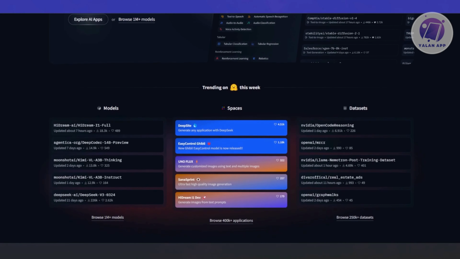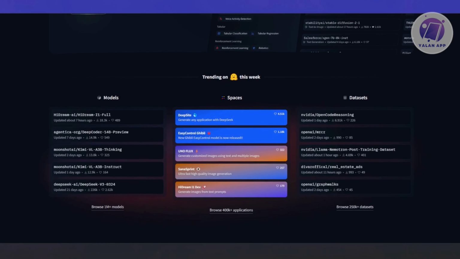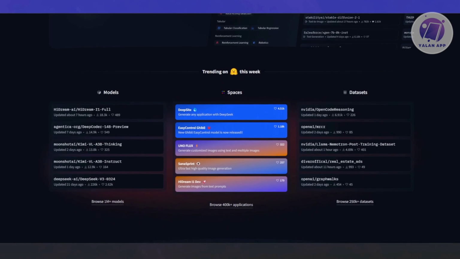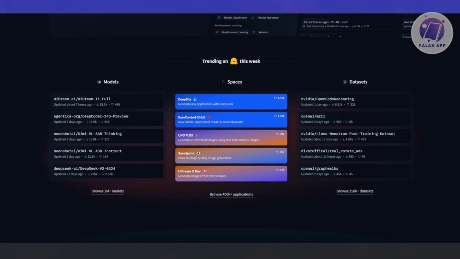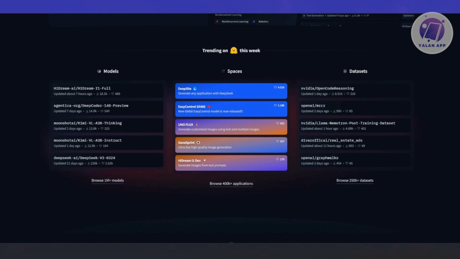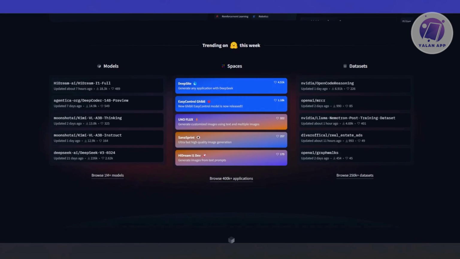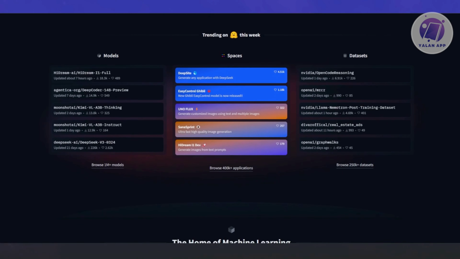It's not just open source enthusiasts using it. We're talking about Google, Amazon, Meta, Microsoft. They're all on the platform as well. But Hugging Face isn't just about models. It's three things. First is models, the main attraction. You can search by category like image or text, pick one, test it right there and see results instantly.